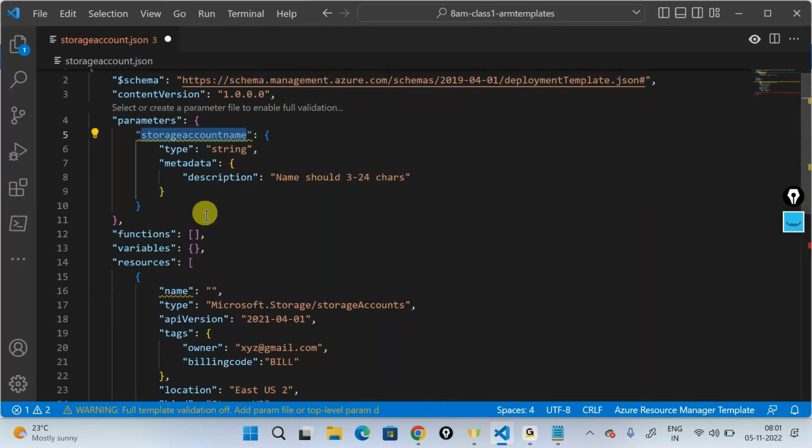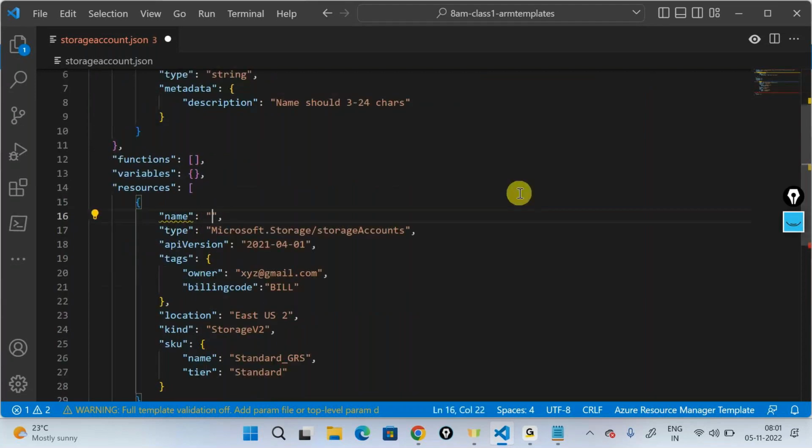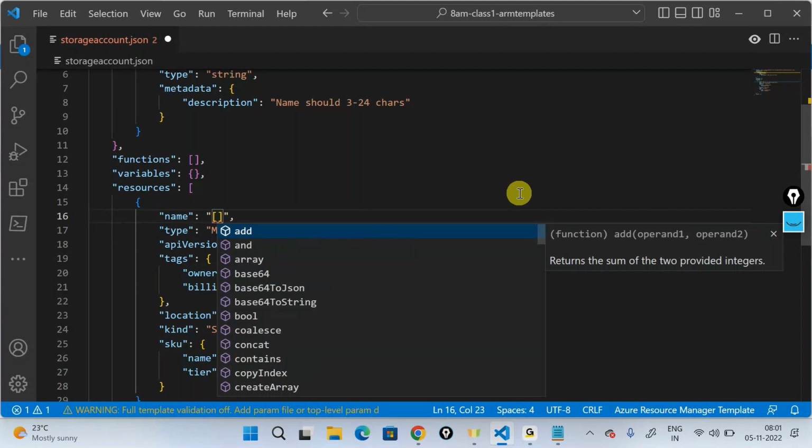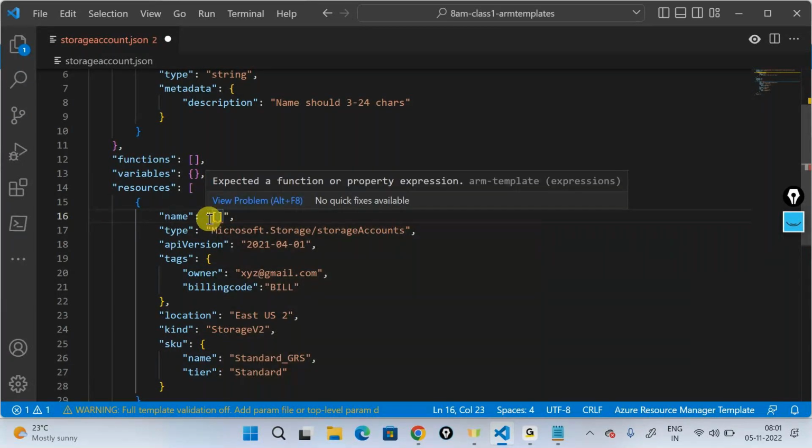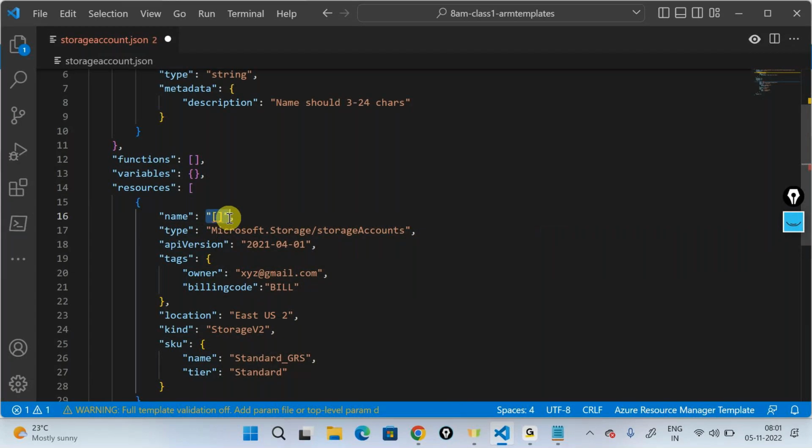So what I'll do now is start using something called template functions to call those names. And how do I use a template function? Again, square brackets. If I'm passing the square brackets within the quotes, it means a function. If it's outside the quote like this, it means an array.